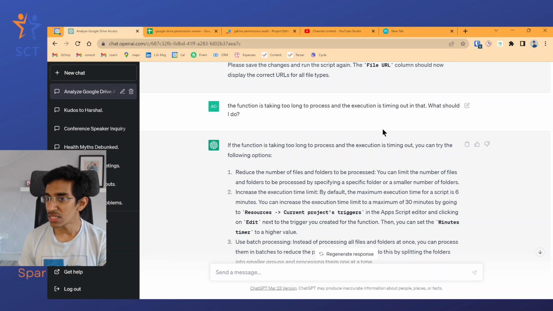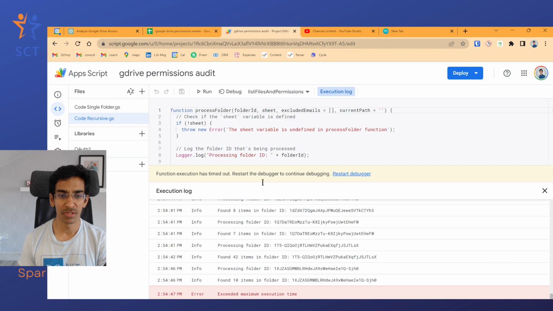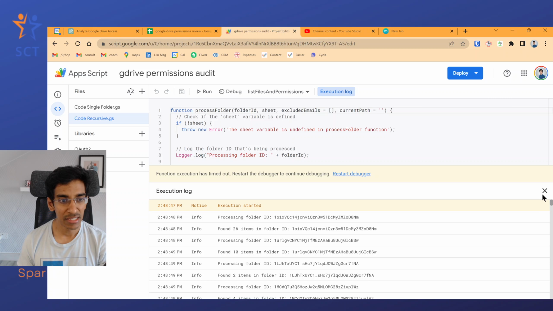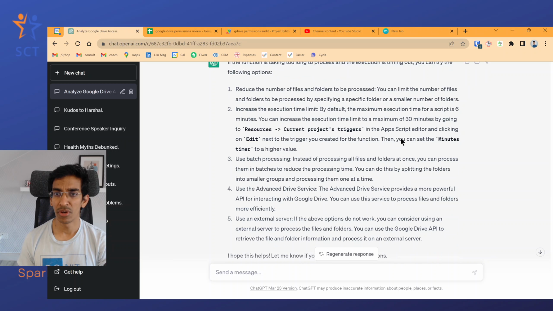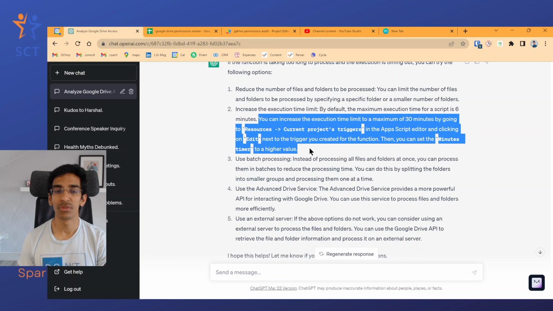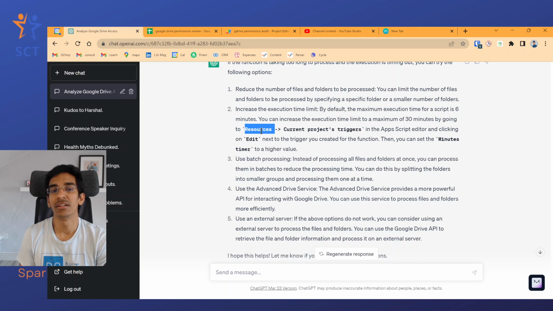And the execution is timing out. So you can see here also the execution, maximum execution time timed out at 254, and it started at 248, so that's about 6 minutes or so. So it's not running beyond 6 minutes, and that's what it says here also. But the steps it is giving me to increase the timeout to 30 minutes, I couldn't find it.